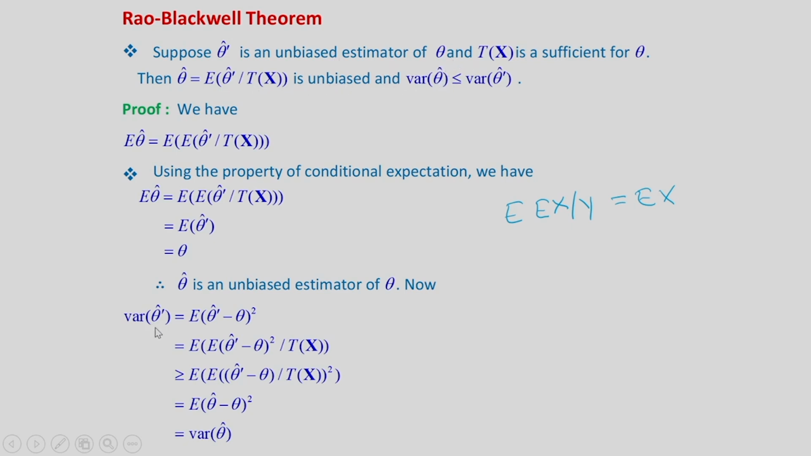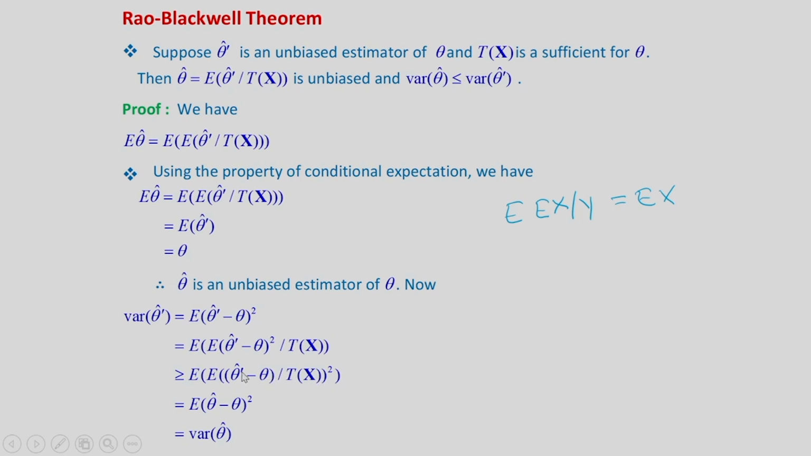Now, let us see the variance of theta hat dash. By definition, it is equal to E of theta hat dash minus theta whole square, because it is an unbiased estimator. Now, apply this conditional expectation property, that will be E of theta hat dash minus theta whole square given Tx. Now, this mean square value, theta hat dash minus theta whole square, is greater than or equal to the square of the mean. So, that way we can write in terms of the square of the mean here.